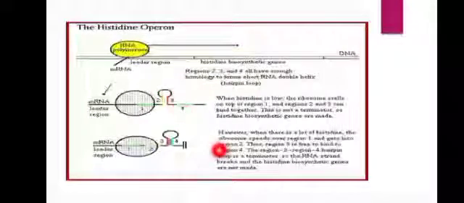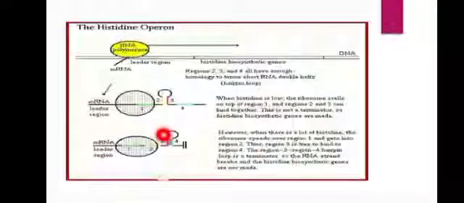Whereas what happens when histidine is more in the medium? When it is more in the medium, the histidyl tRNA is also more, which makes the ribosome move faster. So it moves from region 1 faster to region 2. Now region 2 is not free to form base pairs. So regions 3 and 4 are free, and hence they form base pairings. This hairpin structure is a terminator structure, which will terminate the